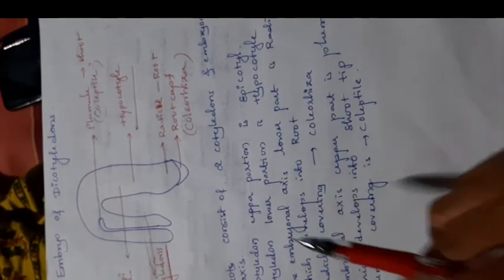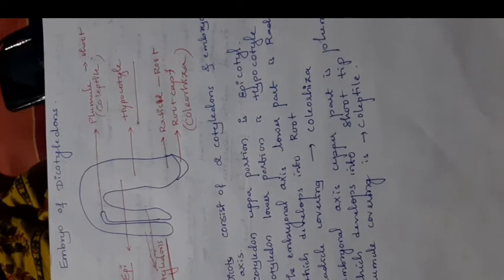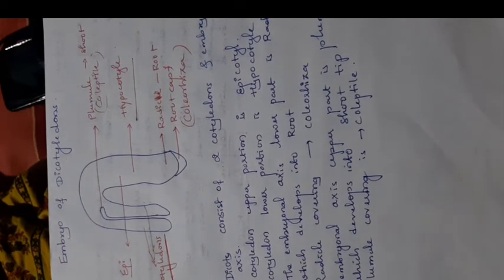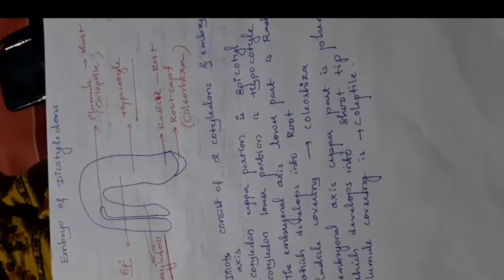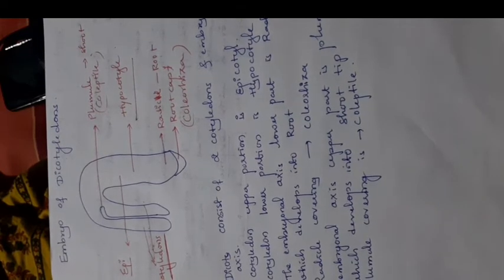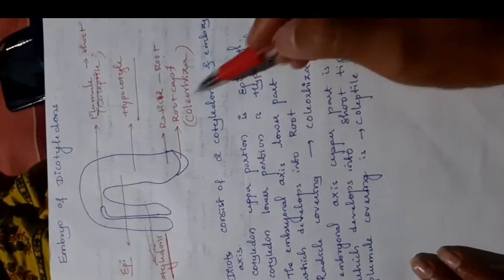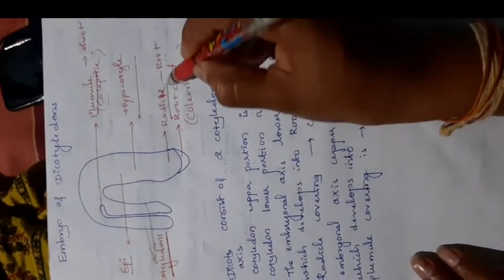Dicots have two cotyledons, meaning a mature embryo of a dicot has the embryonal axis and two cotyledons. The embryonal axis upwards, at the epicotyl, has the plumule, and the lower portion of the embryonal axis is the radicle.